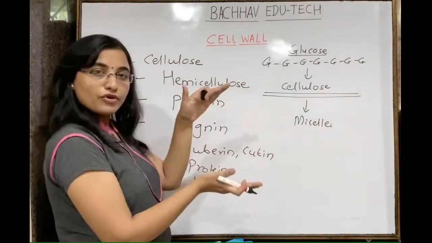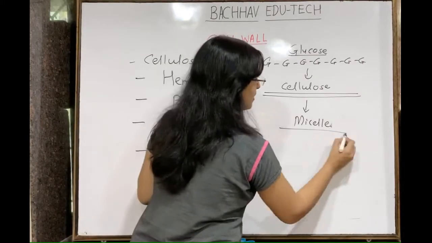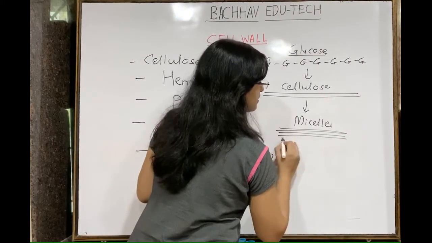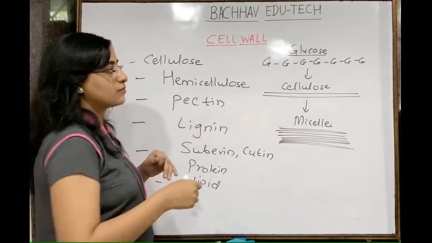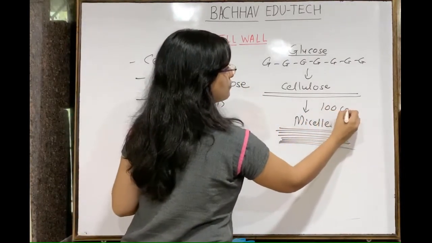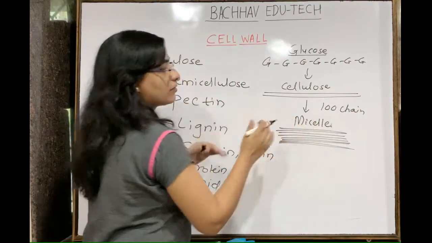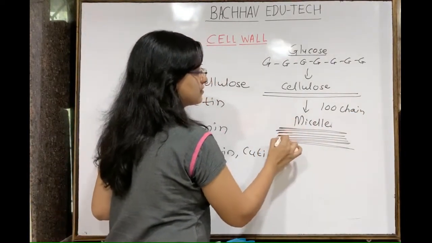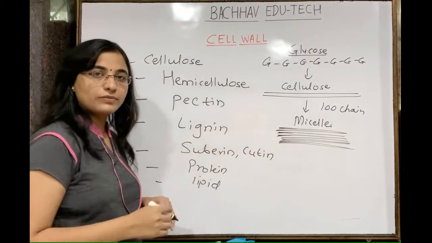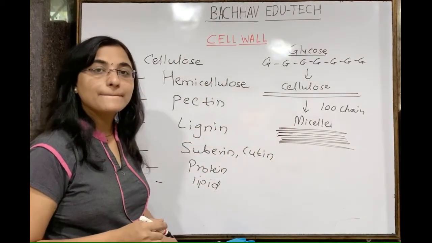Understand this? A number of such chains will be there, a bundle of such chains. These are cellulose chains and this is one bundle. So suppose hundreds of these chains come together and they will form the mycelium. This is one chain of cellulose, this is another, a number of different chains will be there, and they are going to form the mycelium.